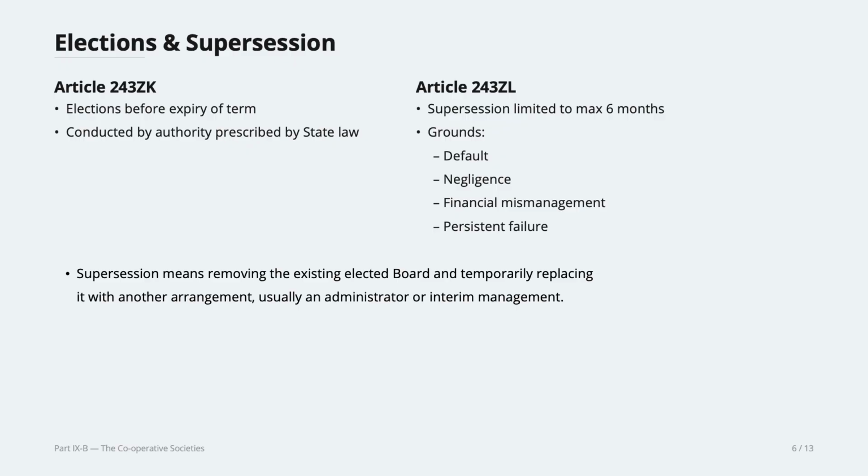The last, I think, administrator of Dimapur Municipal Council was Manpai, who's also the Deputy Commissioner of Longling right now. So usually in such a case, administrator or interim management will be appointed by the government, okay? So in case of supersession, these are the grounds: default, negligence, financial management, persistent failure, which are all common grounds. So supersession will be limited to maximum 6 months, and after which elections should be held. Okay, supersession is limited to maximum 6 months, after which elections should be held.